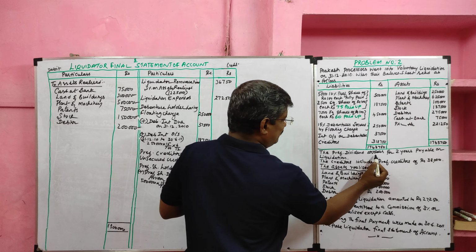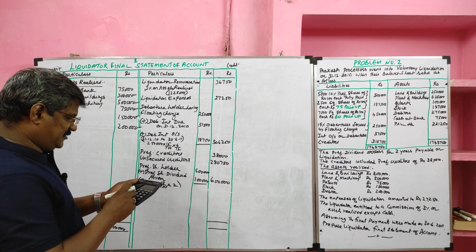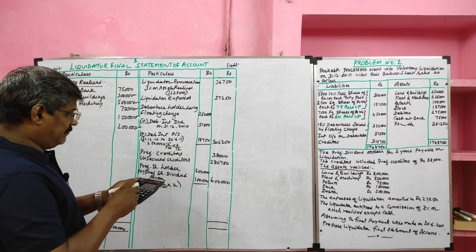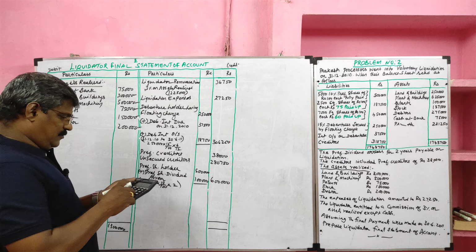The total available funds are 13 lakh, of which we should pay the following. 36,750 is payable to the liquidator for remuneration.